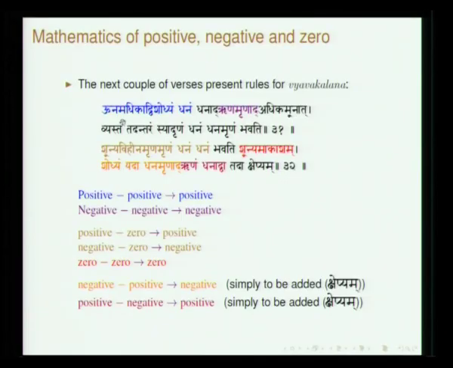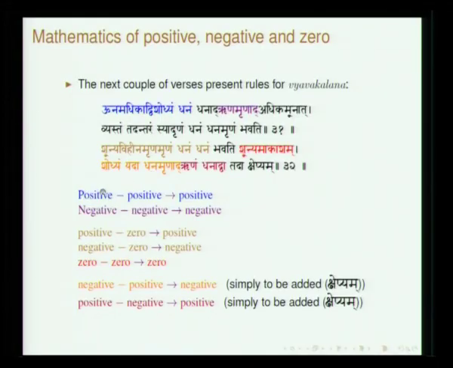Then Vyavakalana, he devotes two verses. Unam adhikad vishodhyam dhanam. Unam is smaller quantity, adhika is larger. So, unam adhikad vishodhyam. Adhikat, when you have a much larger quantity and you subtract a smaller one, what you will get is positive. So, negative minus negative will be negative, and then he goes on, shunya vihinam rinam rinam. Shunya is 0, rinam a negative quantity. So, shunya vihinam, what you will have is rinam, and shunya vihinam dhanam, you will have dhanam positive,